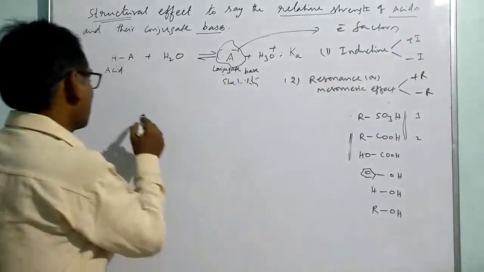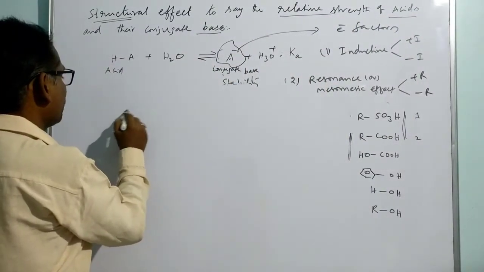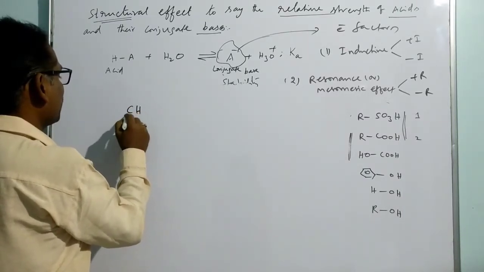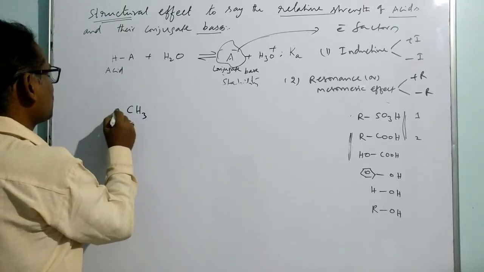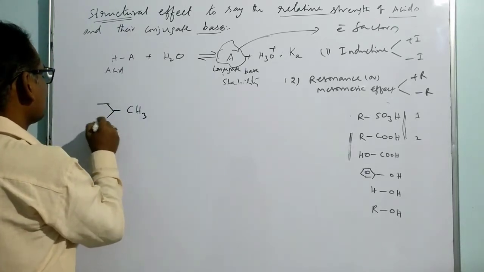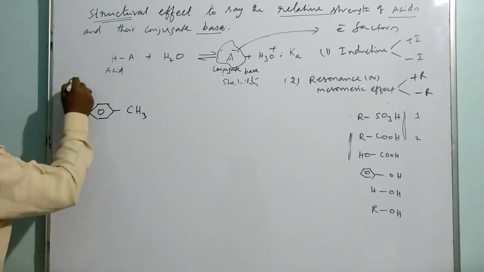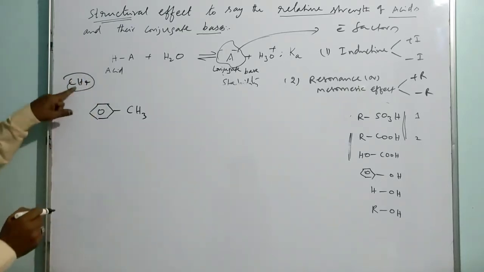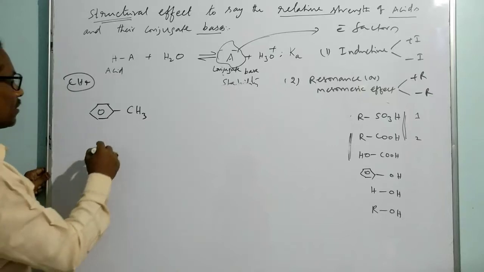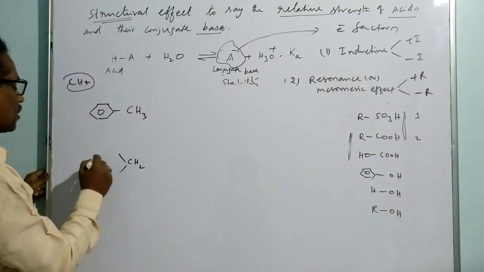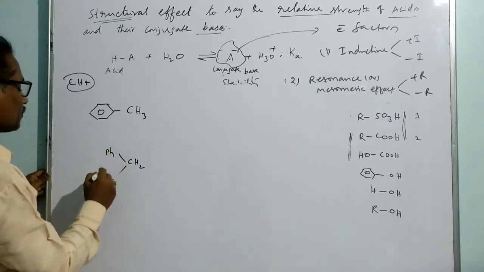Take an example like toluene, the derivative of methane where one of the hydrogens is replaced by a phenyl group. These are all derivatives of methane. One hydrogen is replaced by a phenyl group. Let me take another example where two hydrogens are replaced with phenyl groups.